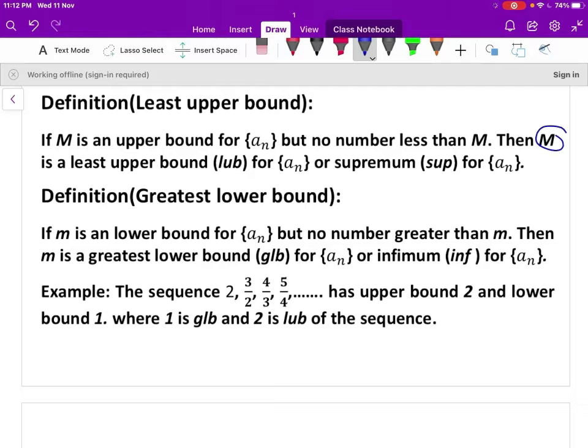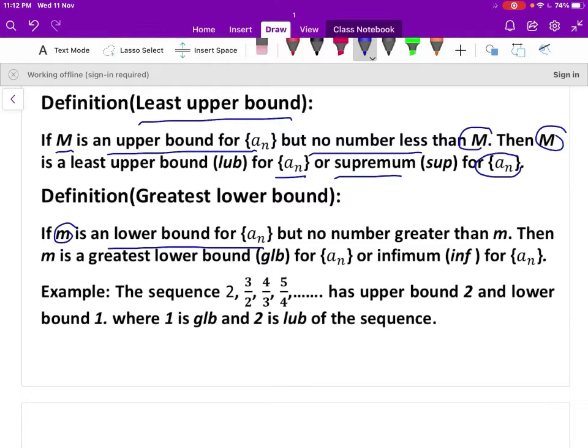So now we'll define the least upper bound. If M is an upper bound for the sequence an, but no number less than M is an upper bound, then we can write M is the least upper bound for the sequence an, or the supremum for the sequence an. Similarly we can define the greatest lower bound. If small m is a lower bound for the sequence an, but no number greater than m is a lower bound, then m is the greatest lower bound for the sequence an, or the infimum for the sequence an.